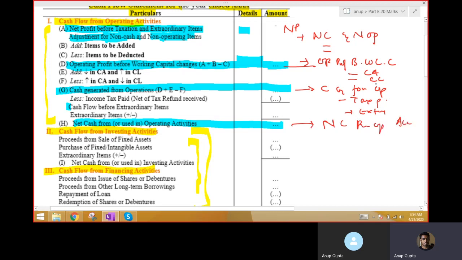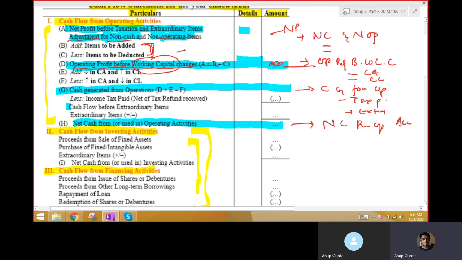So the sequence is understood. I repeat the sequence again. We start with net profit, then we adjust the non-cash and non-operating items, which we will discuss in detail. Whatever amount you get after adjustment is known as operating profit before working capital changes.